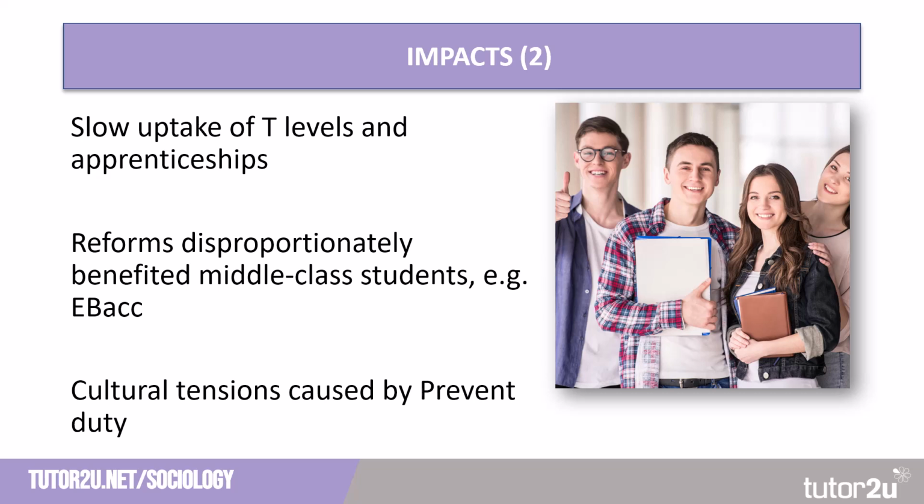While some policies such as the pupil premium aim to reduce inequalities, many reforms disproportionately benefited middle-class students. For example, the EBacc was more likely to be implemented in schools with higher levels of academic achievement, often attended by middle-class children. And the Prevent Duty faced criticism for stigmatising certain ethnic and religious groups, particularly Muslim students. And this raised concerns about the role of schools in policing social behaviour rather than fostering inclusivity.